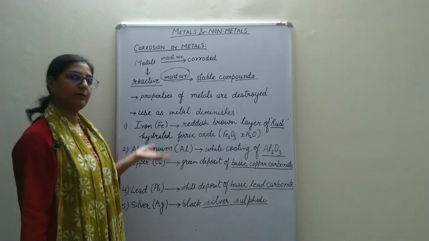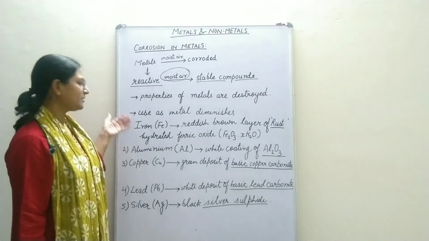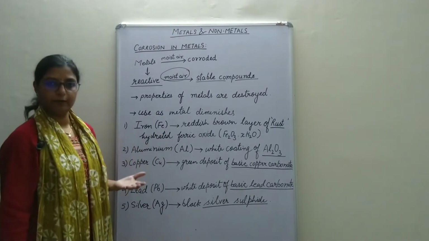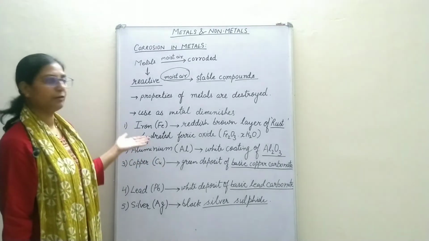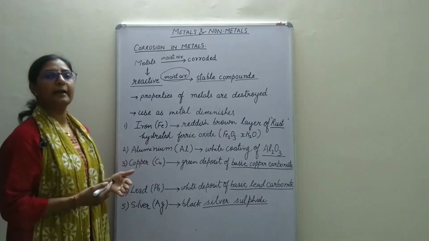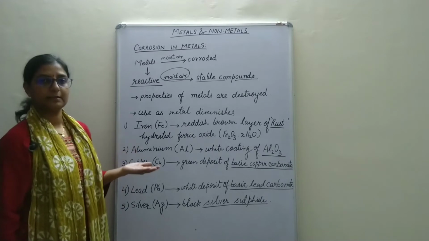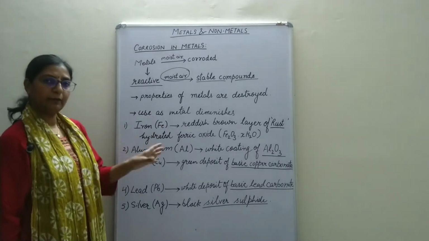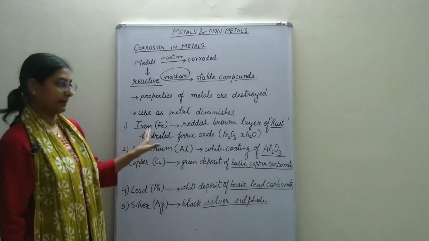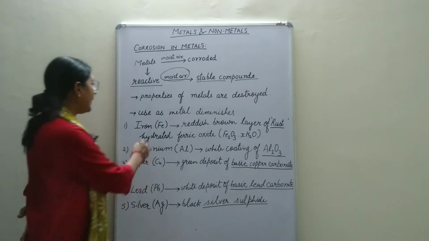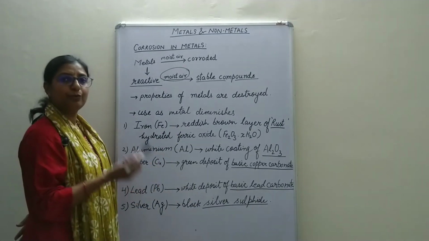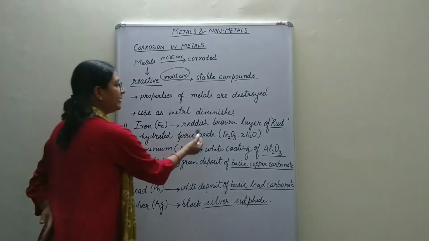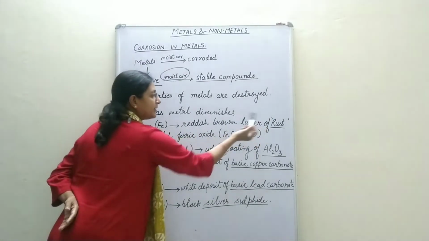What happens when several metals get corroded? The first one is the most common example we all have observed in our daily life. We have seen it, we have experienced it: the corrosion of iron. Corrosion of iron is also known as rusting. Rusting is a name given only to the corrosion of iron. Remember that. When iron undergoes rusting, that means when it is exposed to moist air, a reddish brown layer of rust is formed.